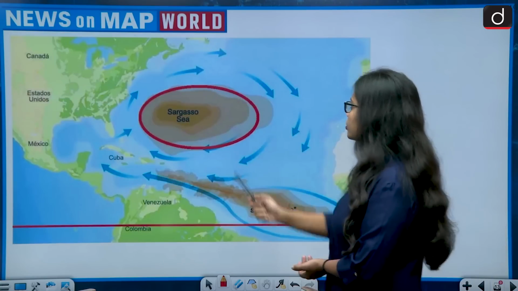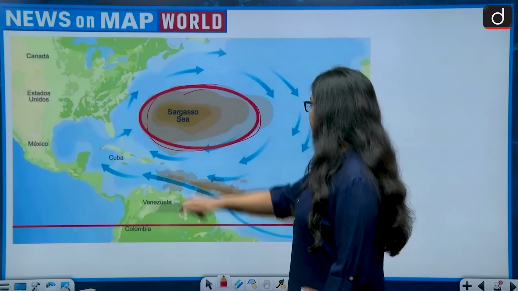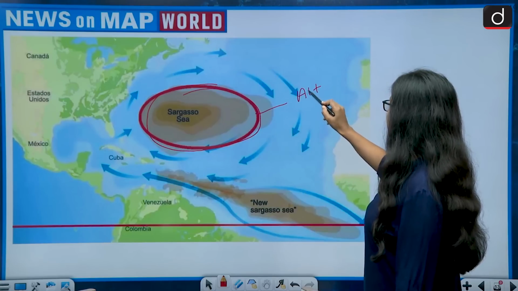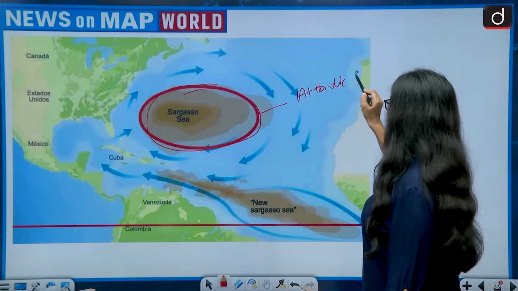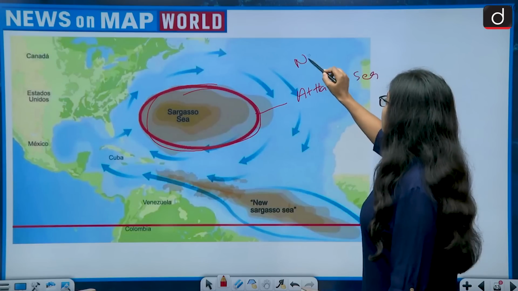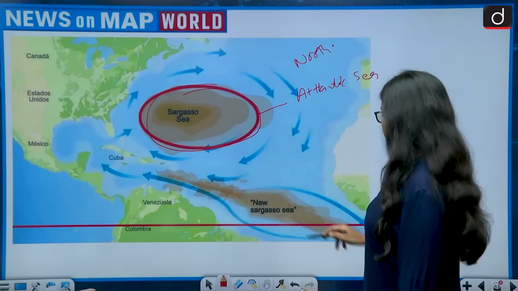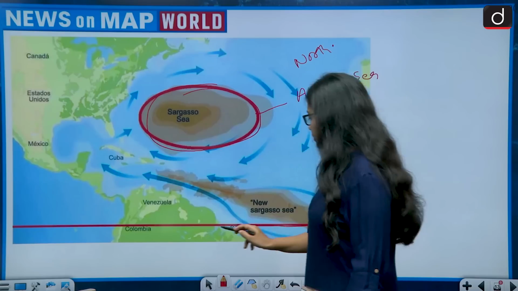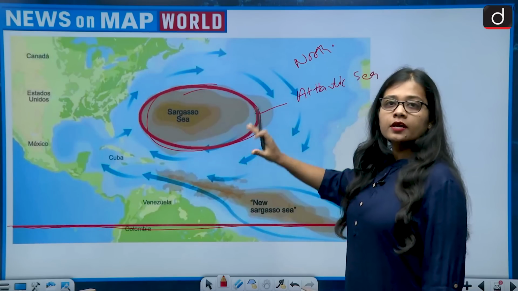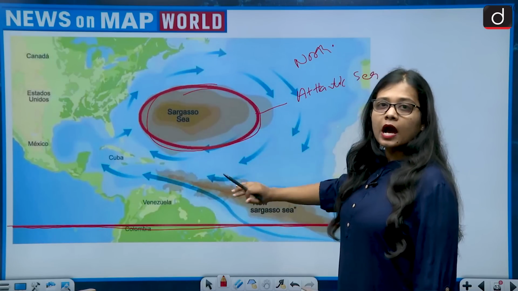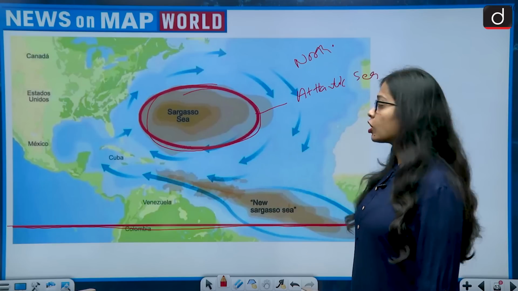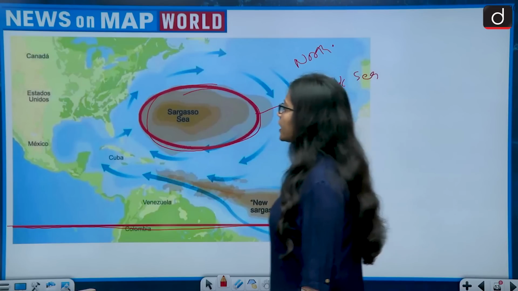Okay, this is the location of the Sargasso Sea, and Sargasso Sea is present in the Atlantic Ocean. That is true. But it is not present in the southern Atlantic Ocean. It is present in the northern Atlantic Ocean. And this is the location of the equator, and Sargasso Sea is lying properly above the equator, that is north of the equator. So it becomes a part of the North Atlantic Ocean, and they are lying off the coast